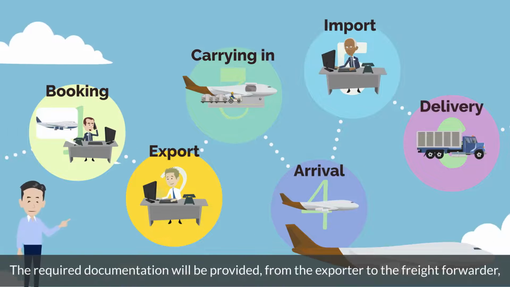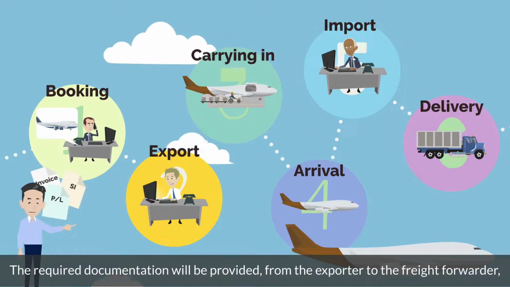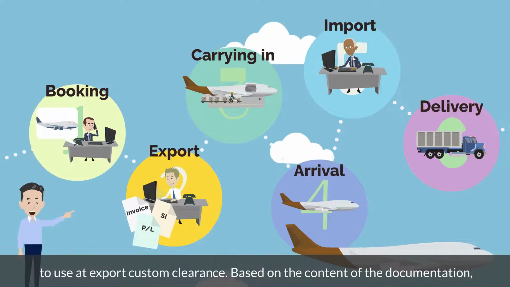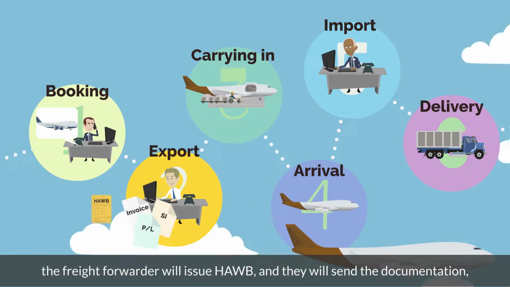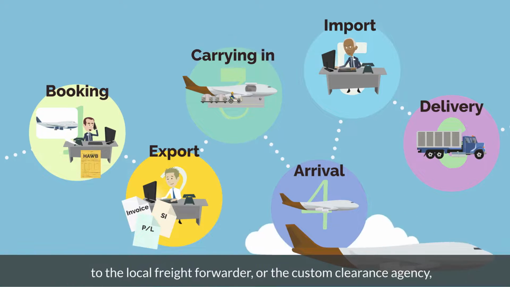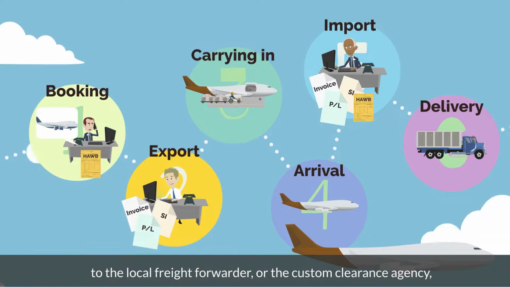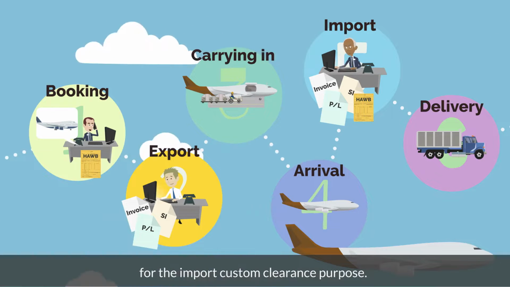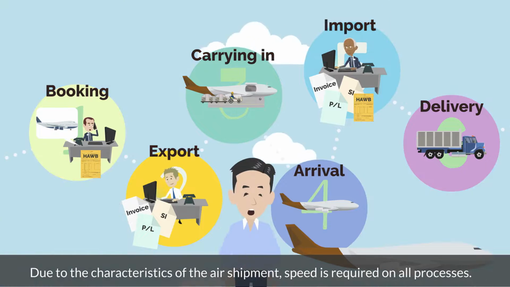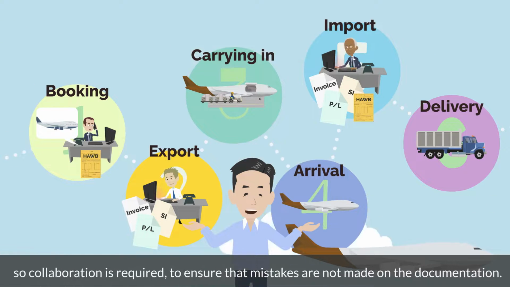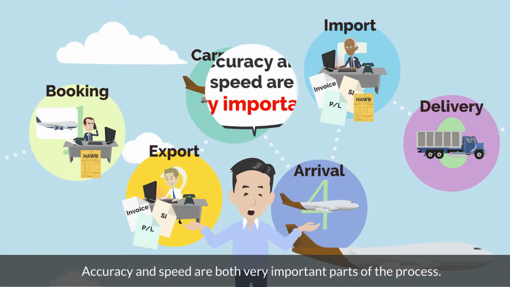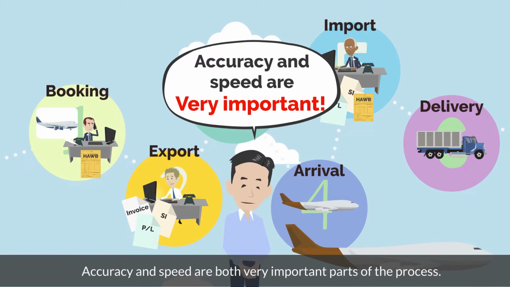The required documentation will be provided from the exporter to the freight forwarder to use at export custom clearance. Based on the content of the documentation, the freight forwarder will issue house airway bill, and they will send the documentation to the local freight forwarder or the custom clearance agency for the import custom clearance purpose. Due to the characteristics of the air shipment, speed is required on all processes. Each process is often divided between department staff and different personnel, so collaboration is required to ensure that mistakes are not made on the documentation. Accuracy and speed are both very important parts of the process.